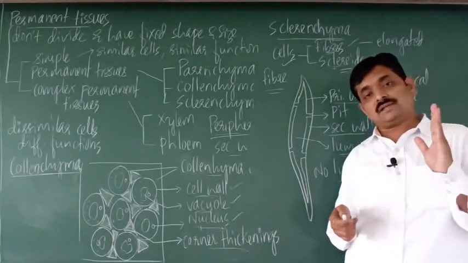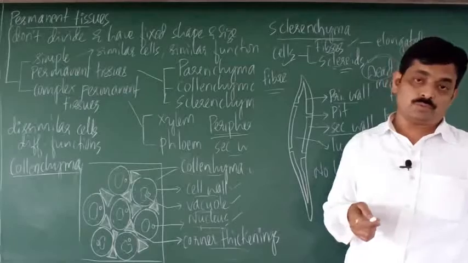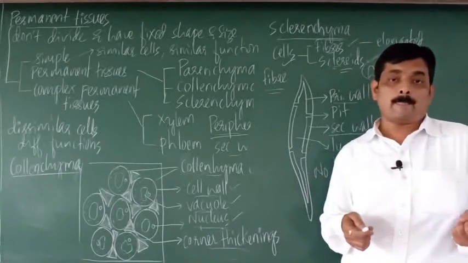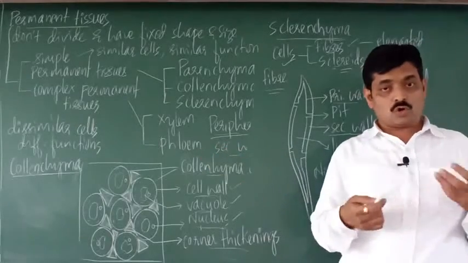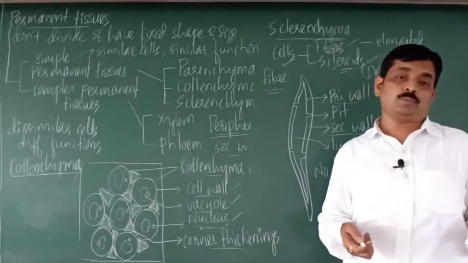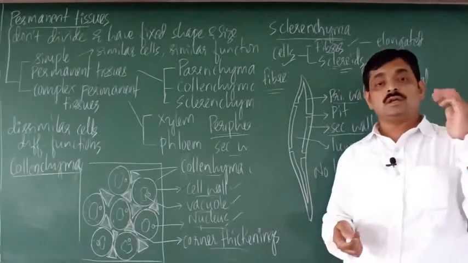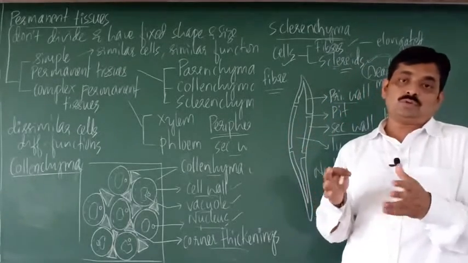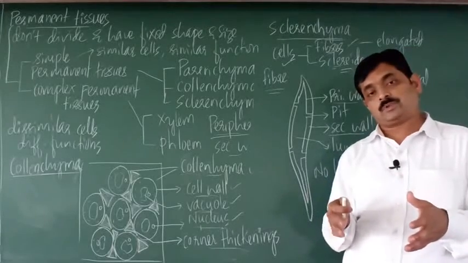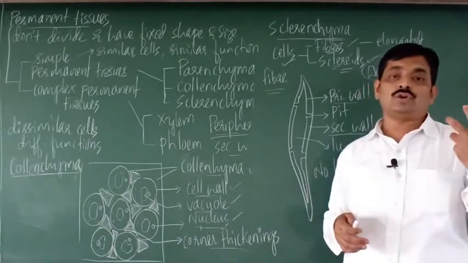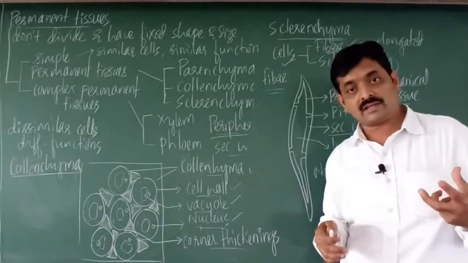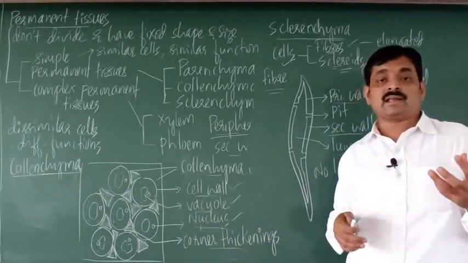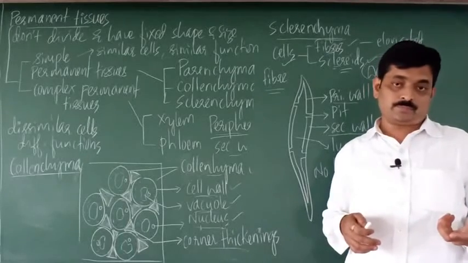Parenchyma is commonly called a living storage tissue because it stores food materials. Collenchyma is called living mechanical tissue because it has living cells which provide mechanical support to the plant. Sclerenchyma is commonly called dead mechanical tissue because the cells are dead and they provide mechanical support.